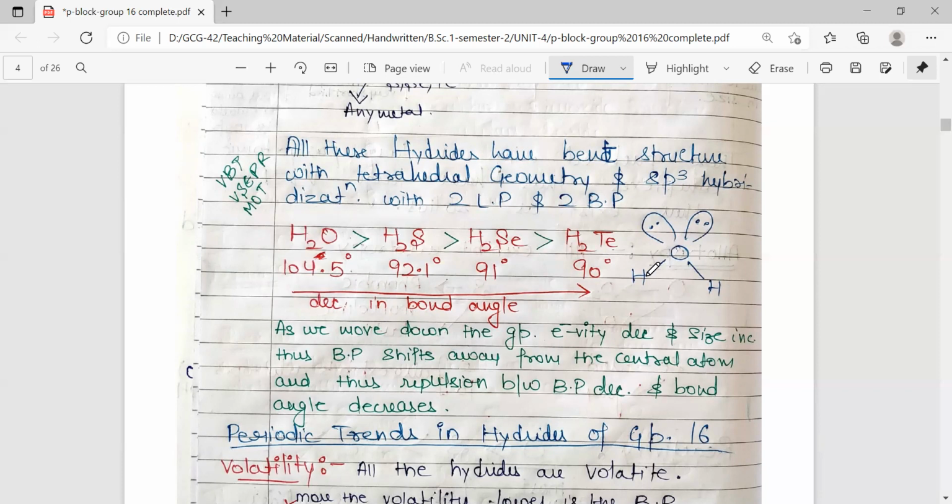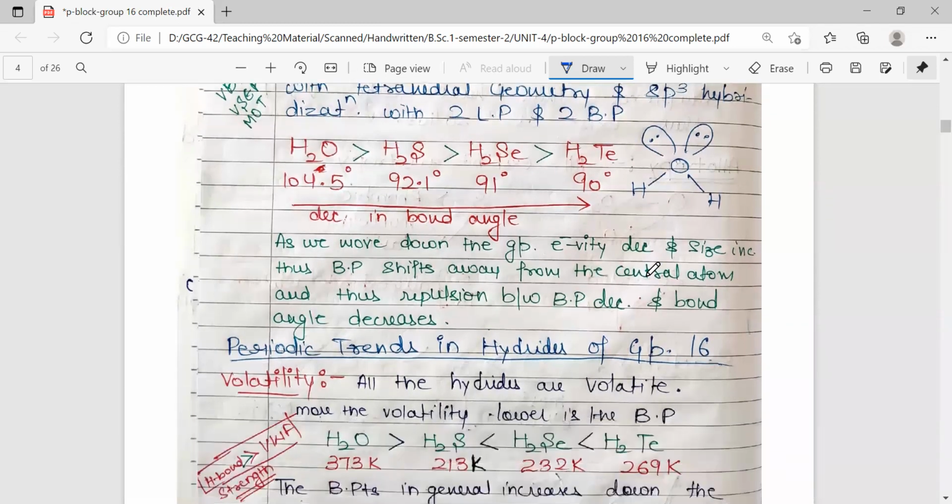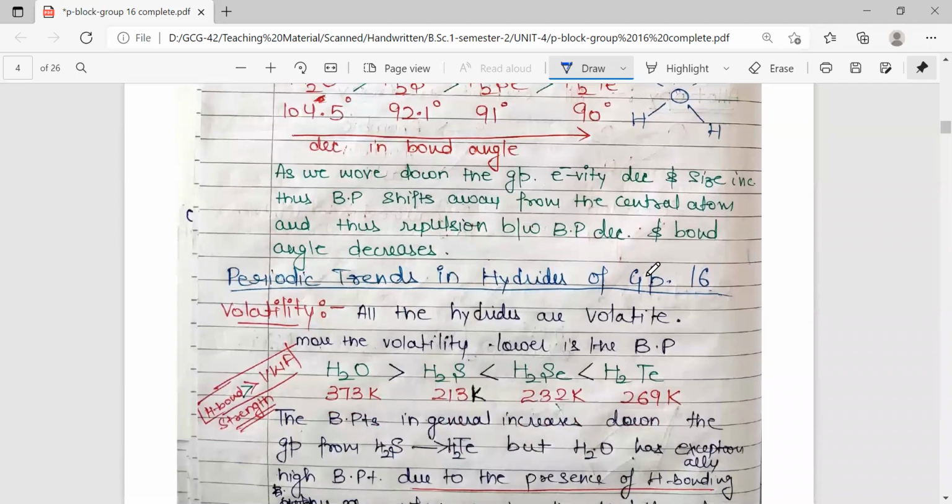So repulsions are decreasing, and that is why the bond angle decreases down the group. This indicates that there is no hybridization. This was observed by Drago for the first time, so it is called Drago's rule.